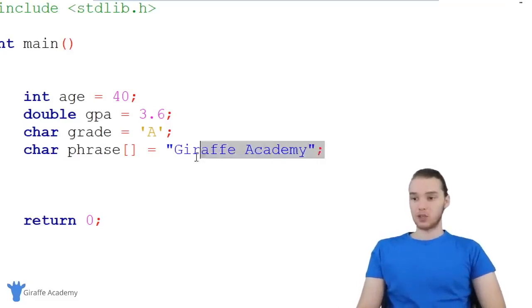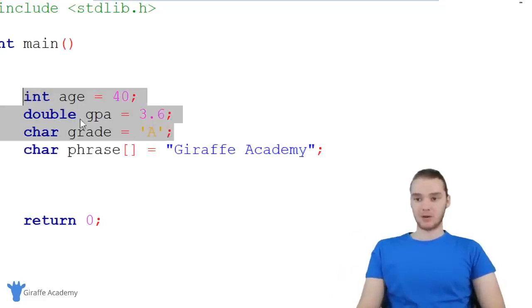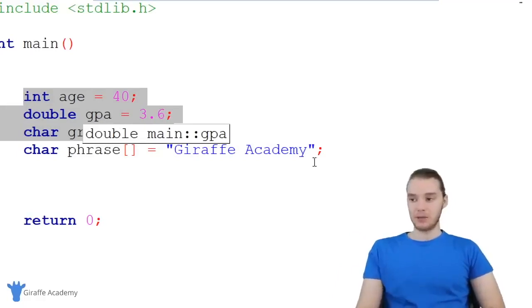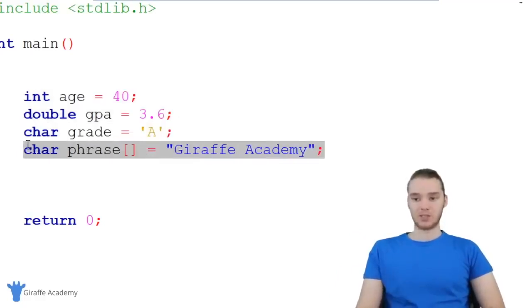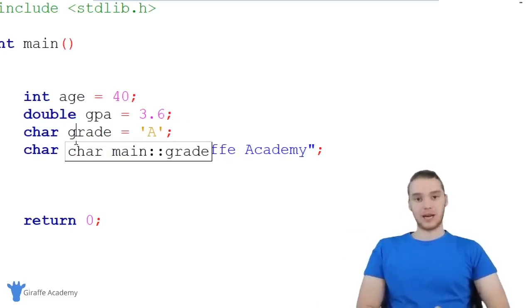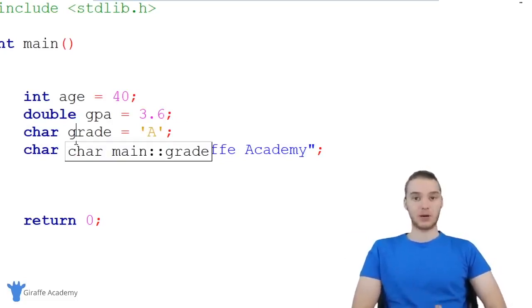And this will get stored inside of this variable, which, like I said, is technically called an array. Now, it's important to note that doing something like this, so creating this like string of characters, is a little bit different from these guys up here. So like these variables up here, we could modify them, we could give them new values, but you can't do stuff like that with this. So just know that this is like a special type of data, and it's going to act a little bit differently than these ones up here. But that's sort of the basics of working with data, and those are all the basic data types that we're going to be using in our C programs.